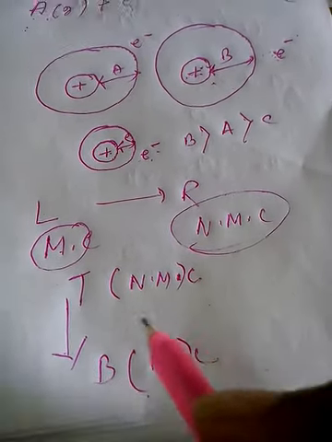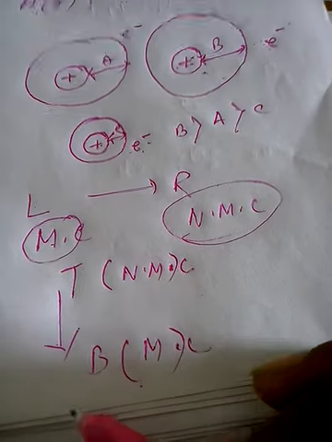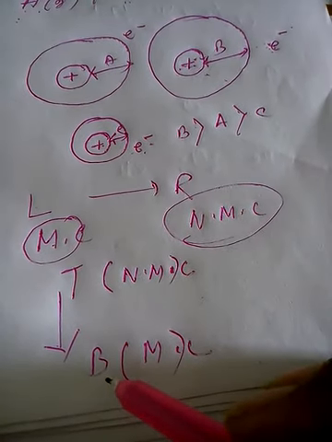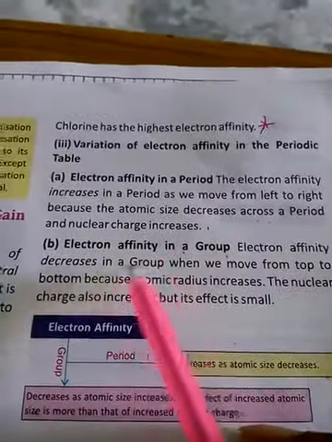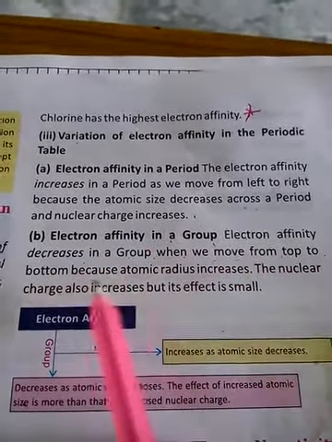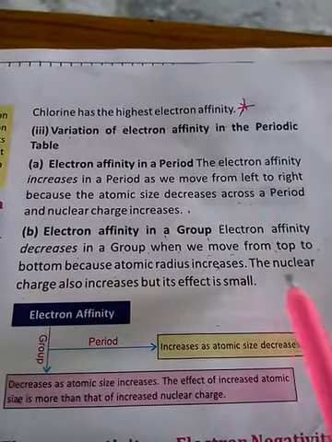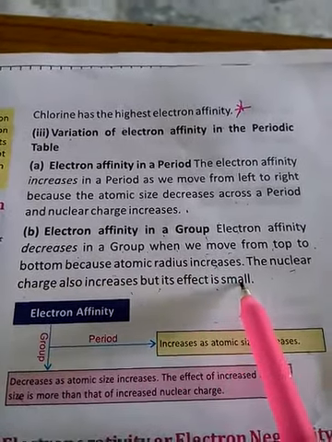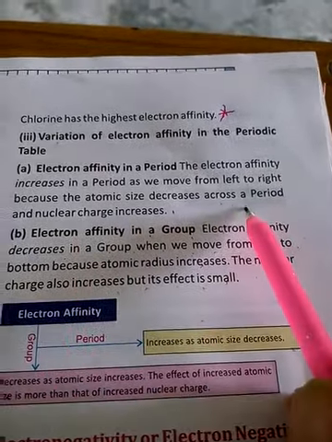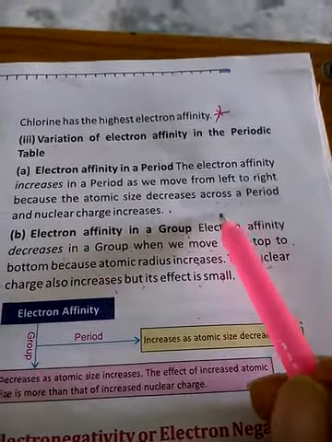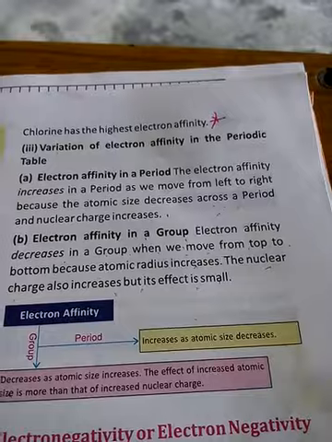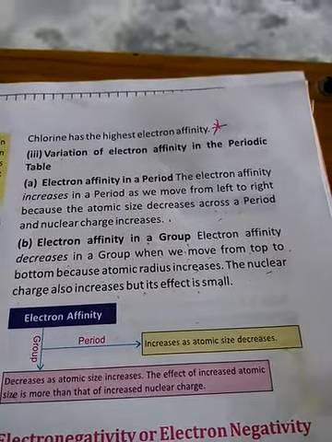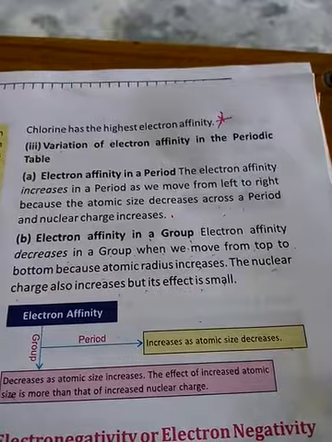So in a group, from top to bottom, electron affinity decreases because metals have less tendency to attract electrons. Electron affinity decreases because atomic radius increases and the nuclear charge also increases, but its effect is small because the distance between the nucleus and the outermost electron is increasing. Although the nucleus has more charge, because of the distance it cannot pull that electron efficiently. Understood?